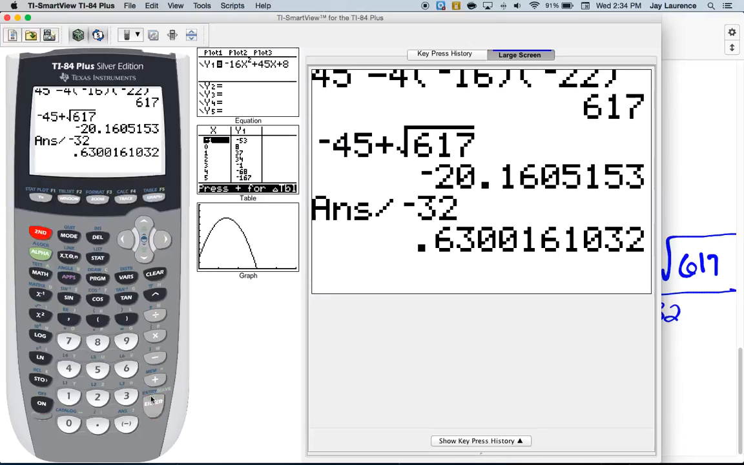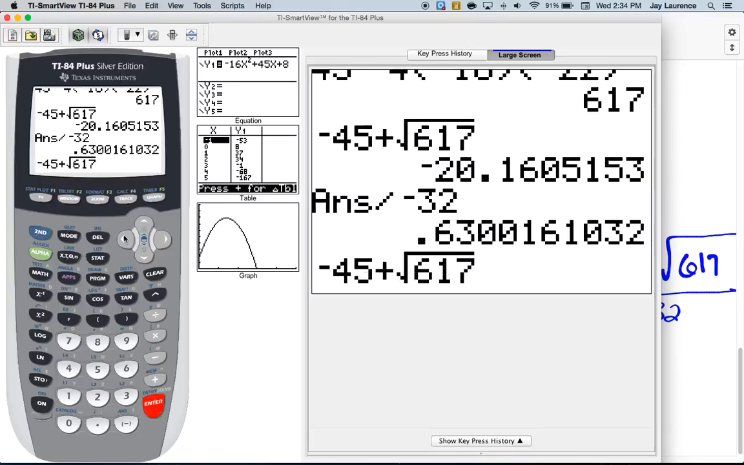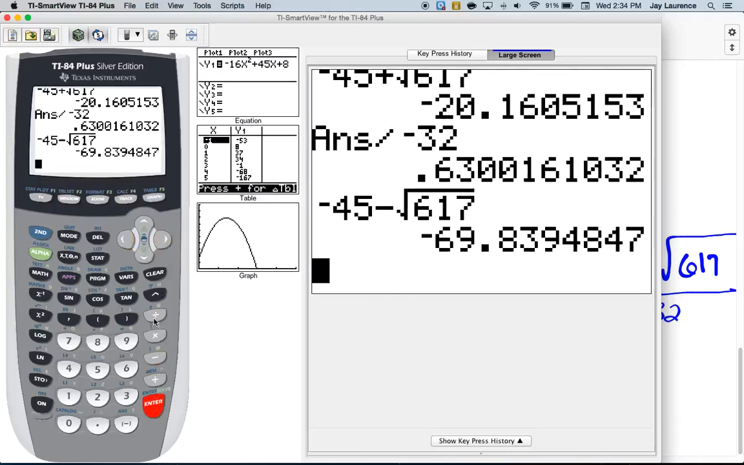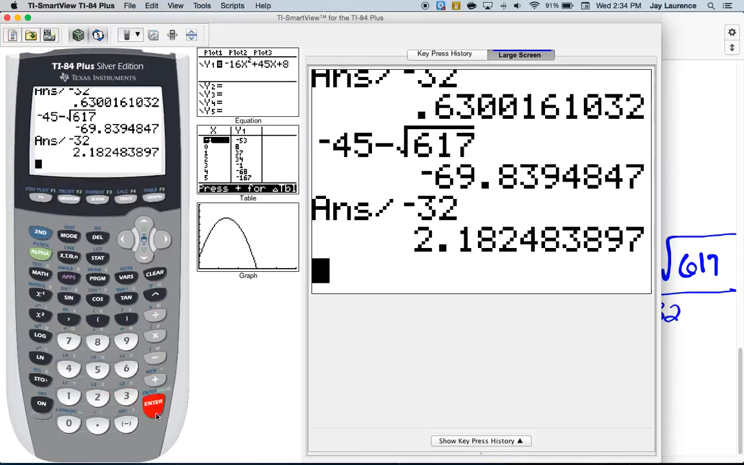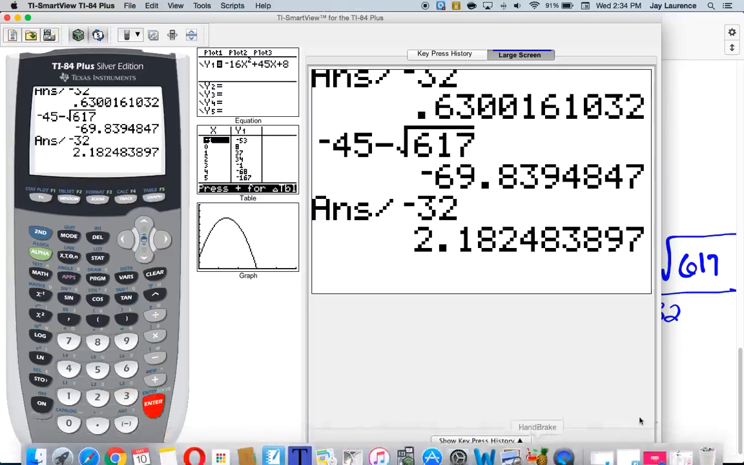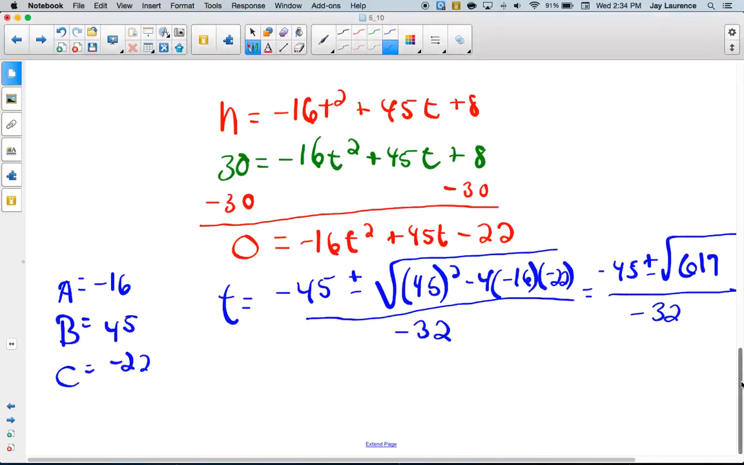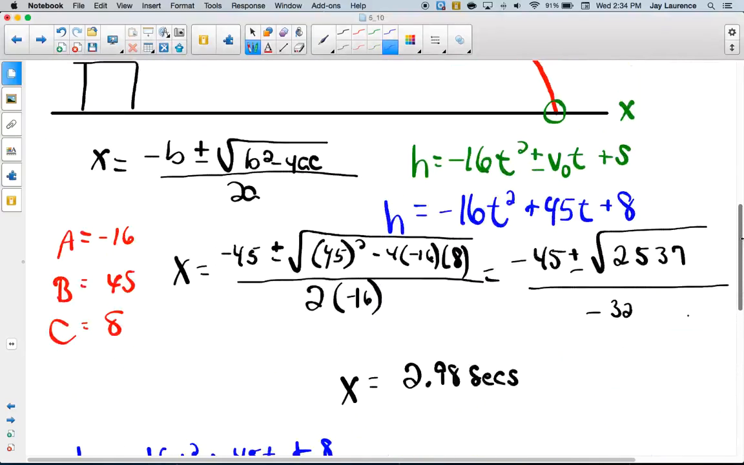All right, then I'm going to second enter. I'm going to do second enter again because I want to do negative 45 minus the square root of 617. Trying to work more efficiently here because these problems take a little bit of time. Okay, and I get that, and I divide by negative 32. And I get about 2.0182 seconds. So I've got 0.63 and 2.0182, and that's the answer to D.